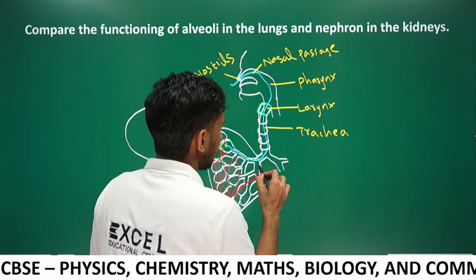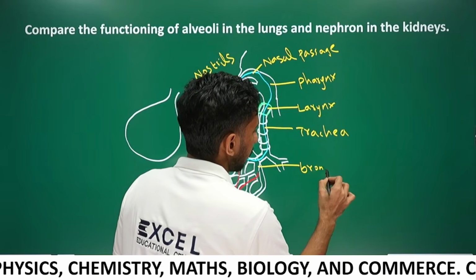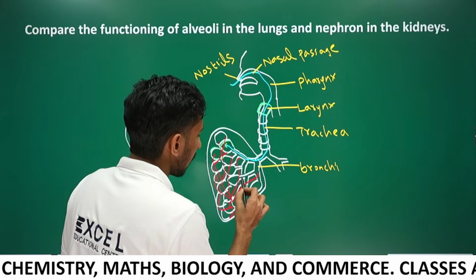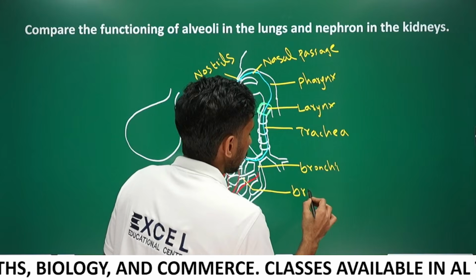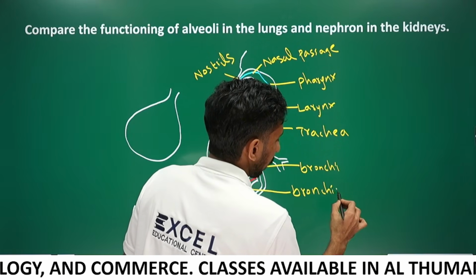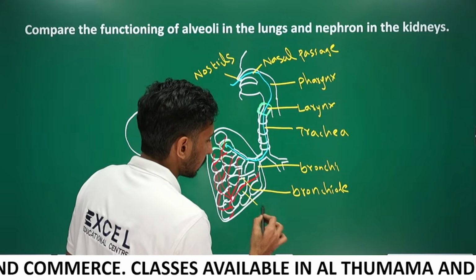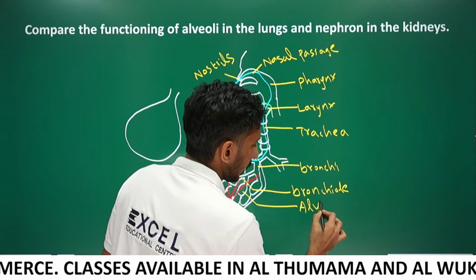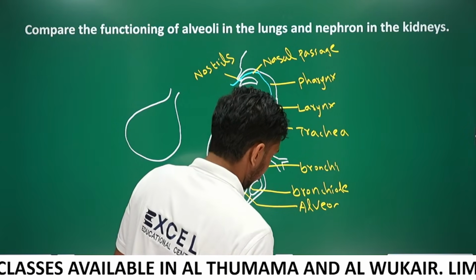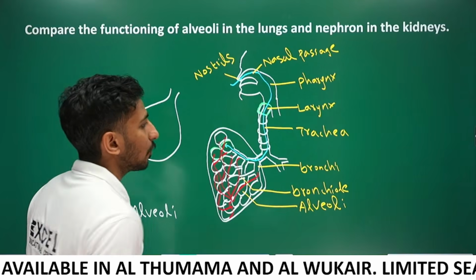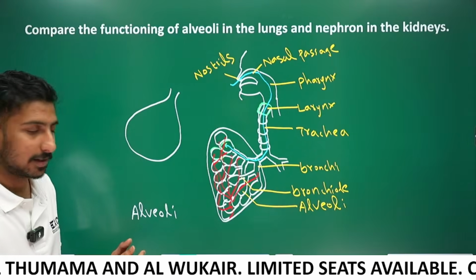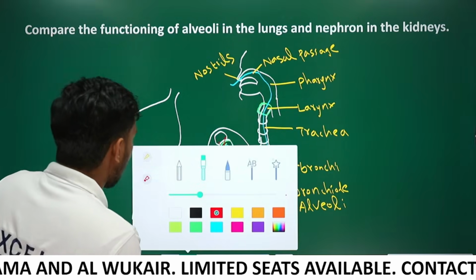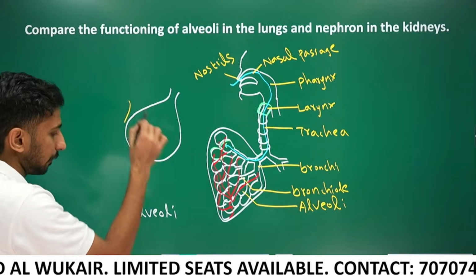And next part is bronchi. The terminal part of bronchi is bronchiole. Bronchiole opens in alveoli. Okay, alveoli. What are alveoli? These are the air sacs or balloon-like structures. Okay, and you know it has abundant capillaries around it.